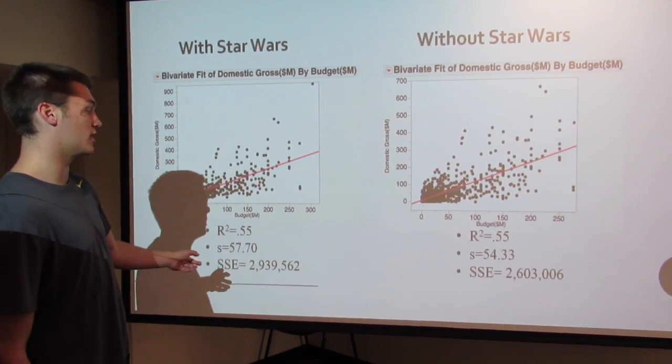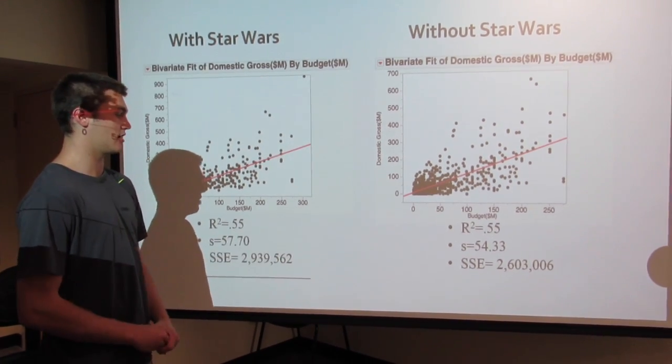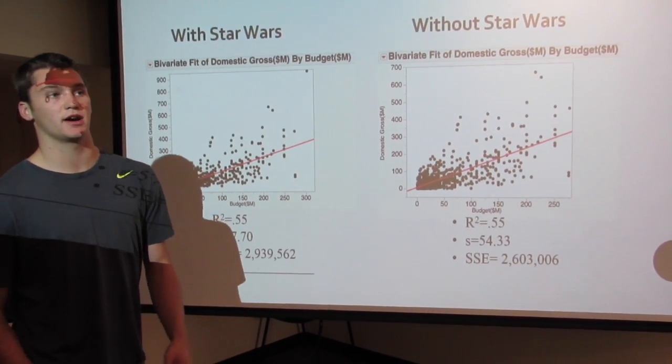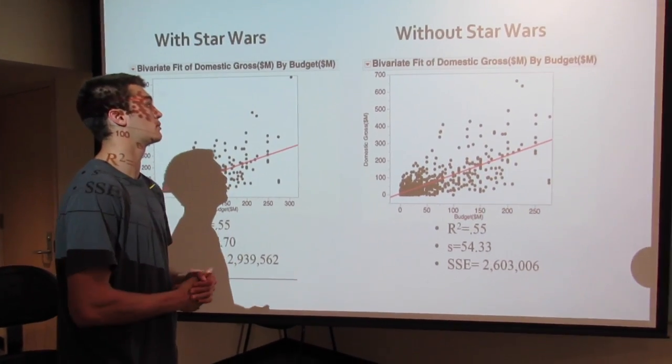There was about a 3 drop in standard error, and the sum of squares changed by about 330,000. So that was really good. It helped us with our predictions.